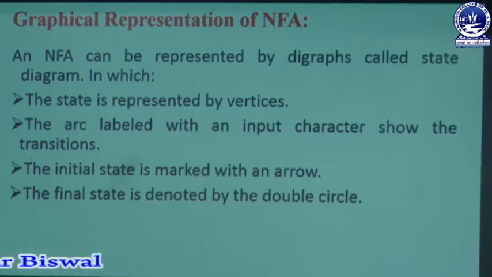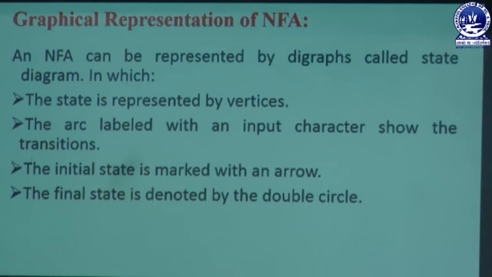Here the NFA can be represented by diagrams called a state graph, or we can say state diagram, in which the state is represented by vertices, we know that, and the arc labeled with an input character shows the transitions.